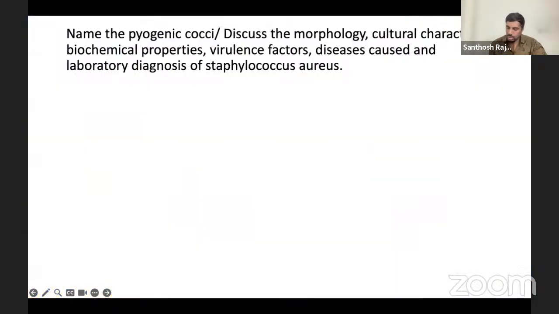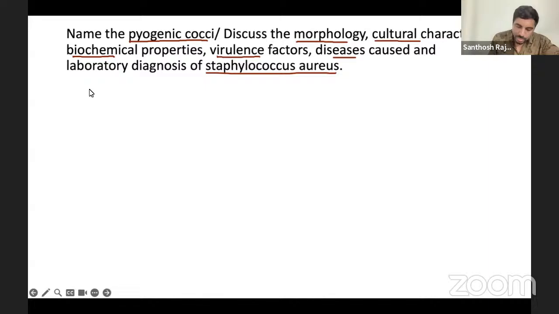So now we are going to a topic. The first question is: name the pyogenic cocci, and then discuss the morphology, culture, biochemical reactions, virulence factors, diseases caused, and also the laboratory diagnosis of Staphylococcus aureus. So these are the things.